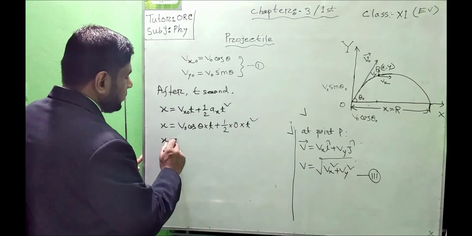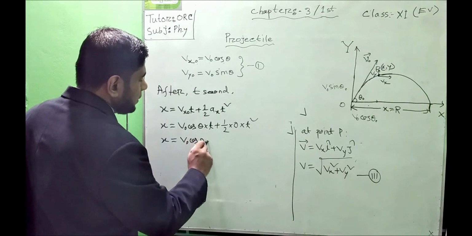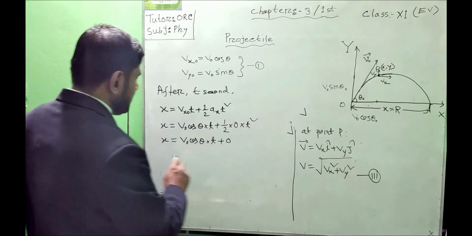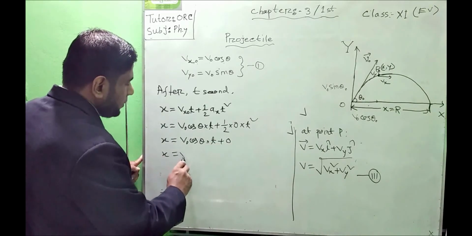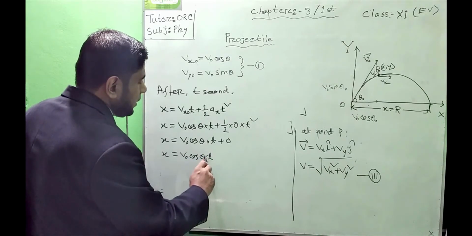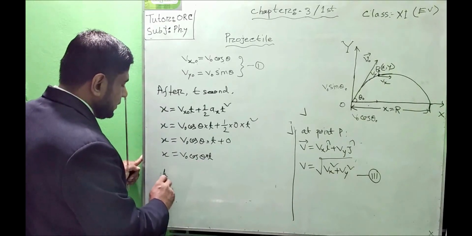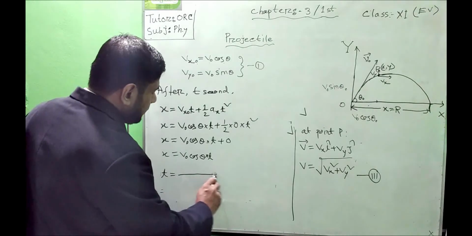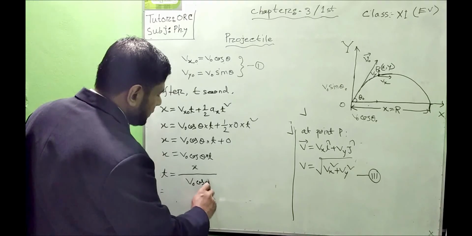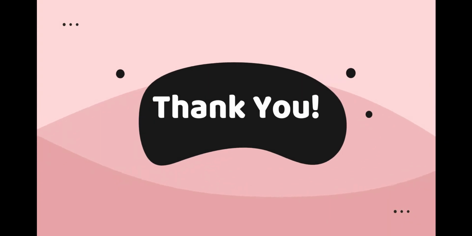So that term will be 0 here. So x equals v naught cos theta into t. From here we can find out the value of t, t equals x divided by v naught cos theta. Suppose this is equation number 4.